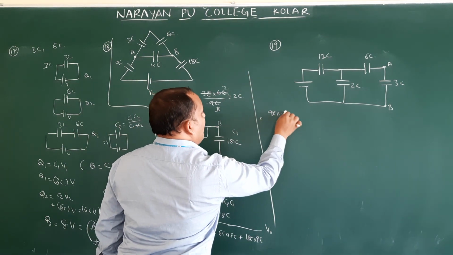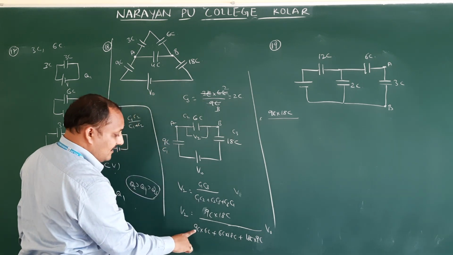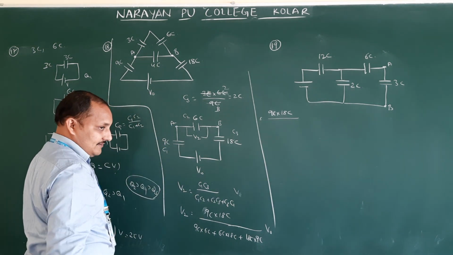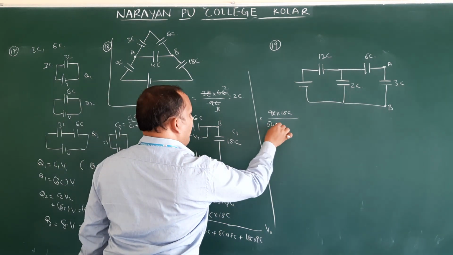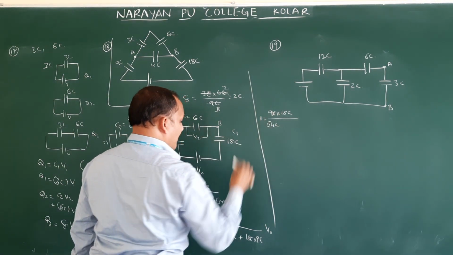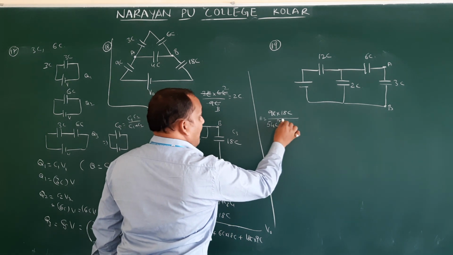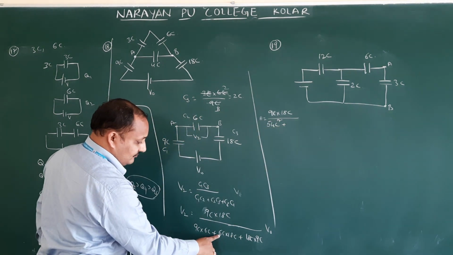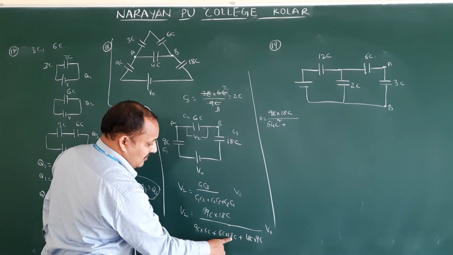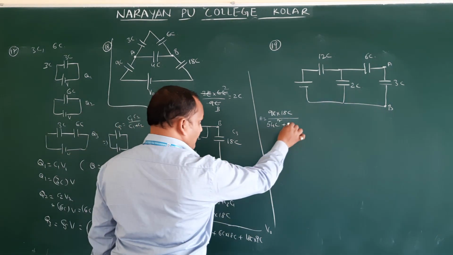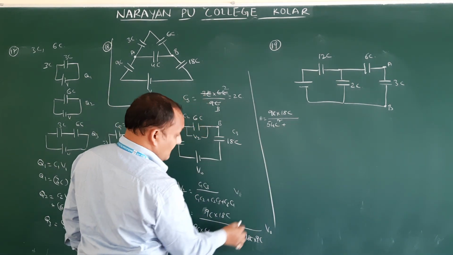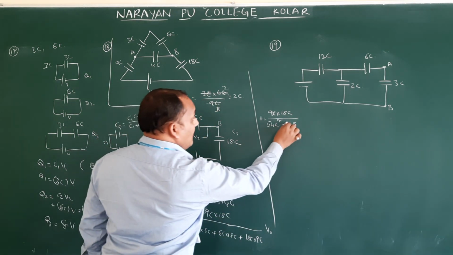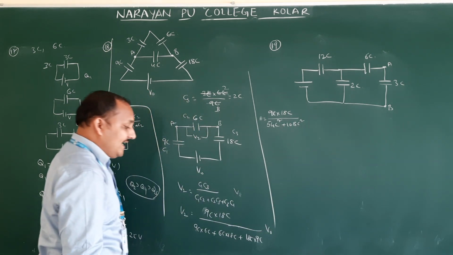So 9C into 18C divided by, 9 into 6, 54 C square. Isn't it? Plus 6 into 18, how much? 108 C square.